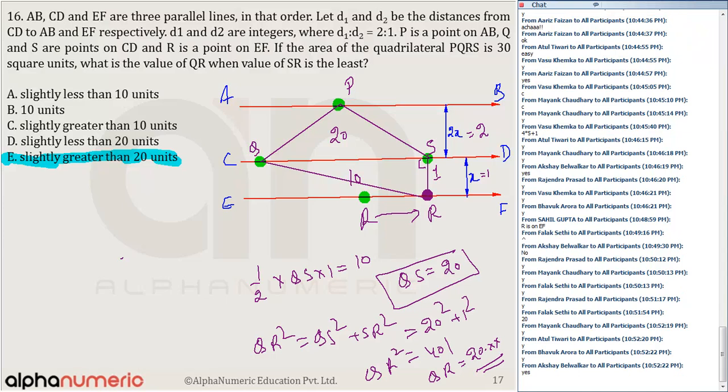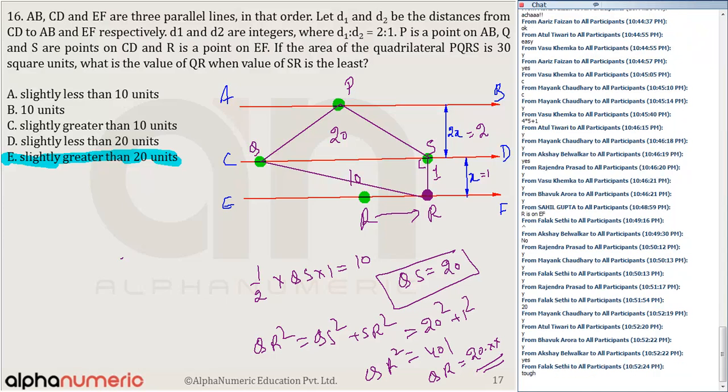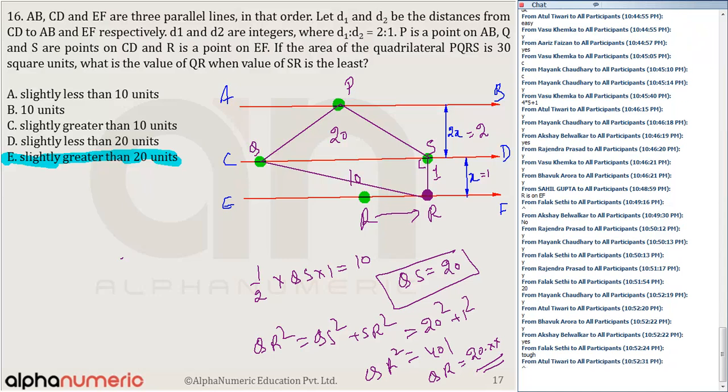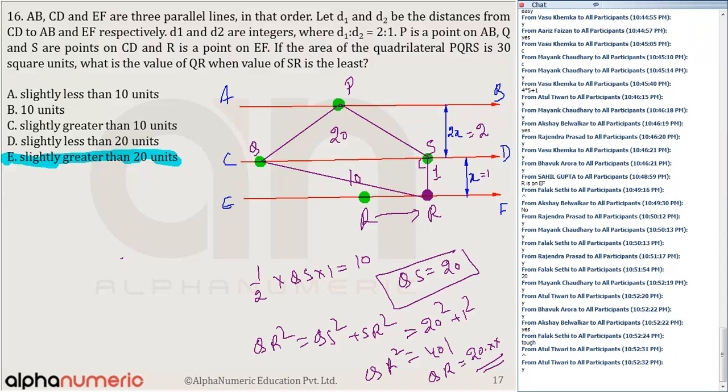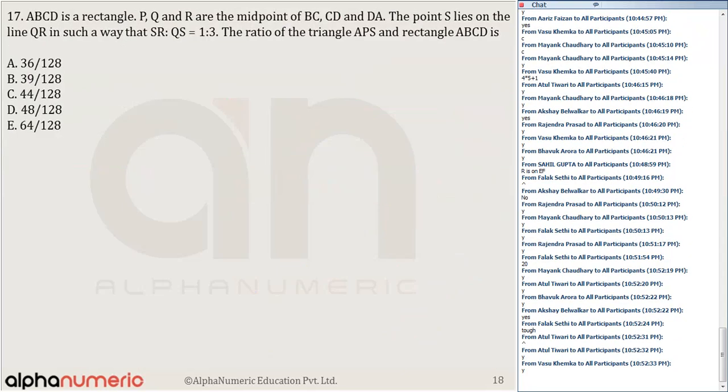So I'll say it's not very easy, medium, or we can put it in the difficulty category, medium to difficult. Can I move to the next question? Okay. Now this is a very difficult one.